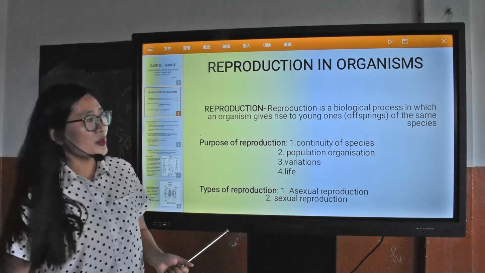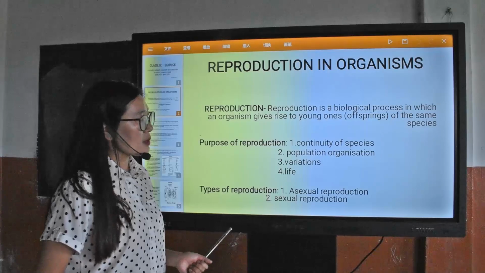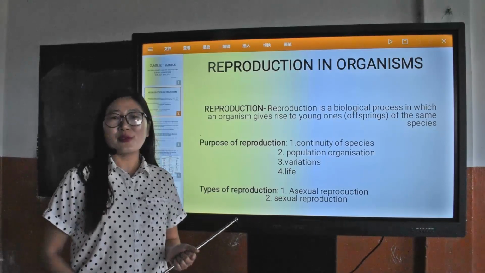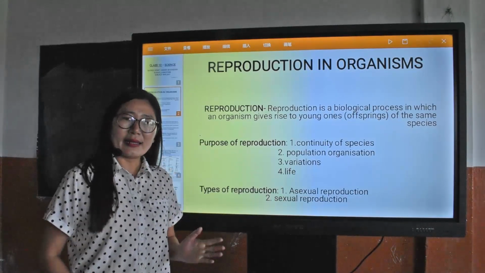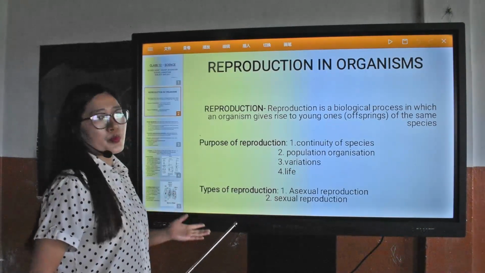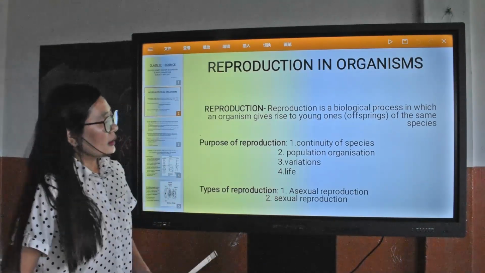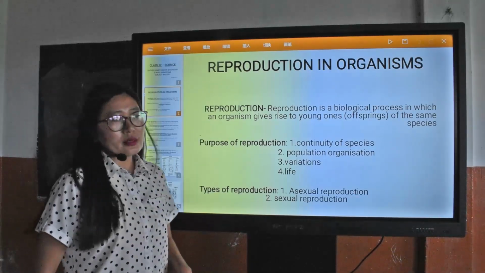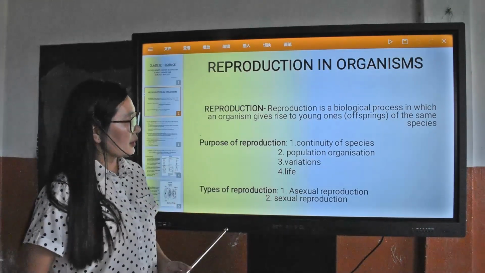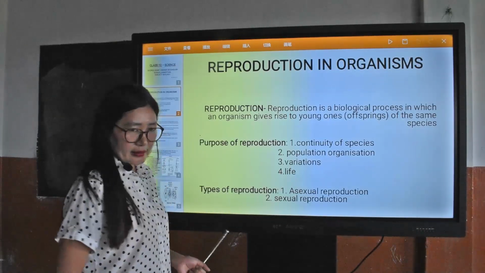It is a biological process in which an organism gives rise to young ones, that means offsprings of the same species. So this is one of the most important characteristic features of the living organisms, and it is the only way by which the living organisms multiply and give rise to new organisms. Let's see the purpose of the reproduction. The main purpose of the reproduction is continuity of the species, population organization, variations, and life.